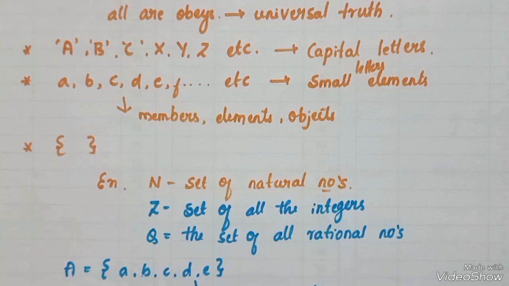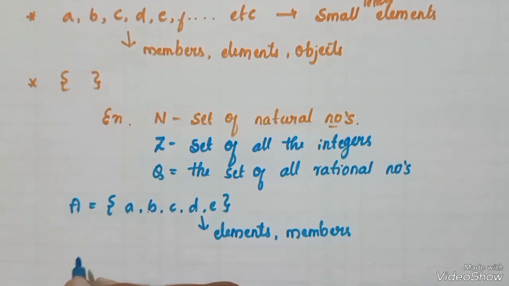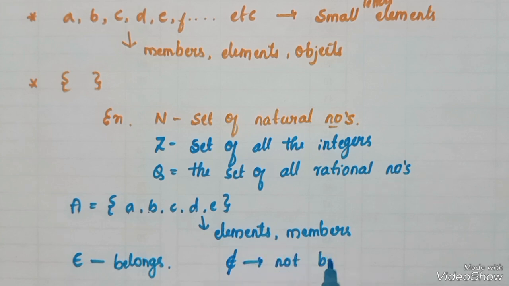Next, there are some mathematical symbols. Mainly, this symbol denotes belongs, and this symbol denotes not belongs.